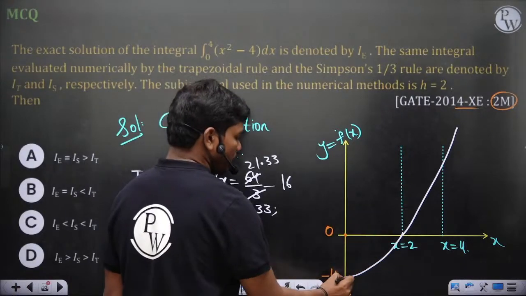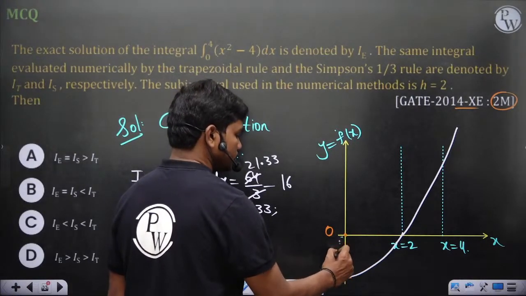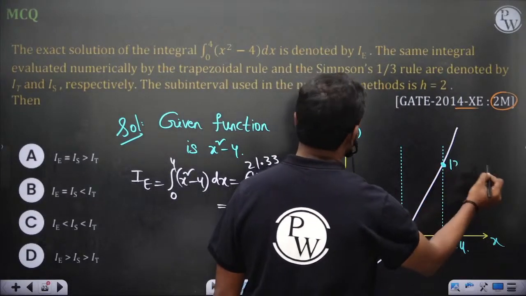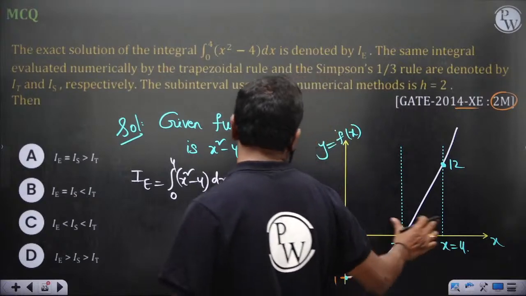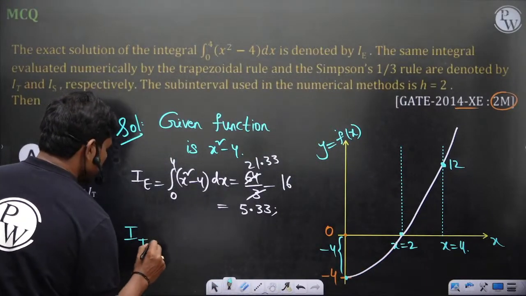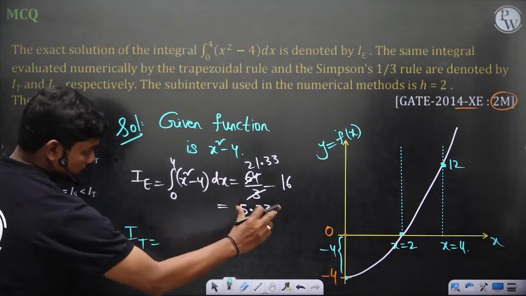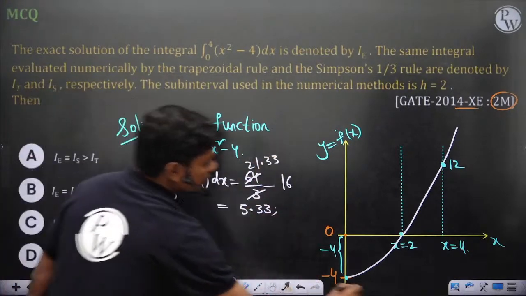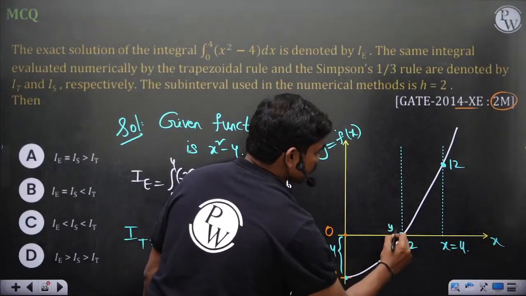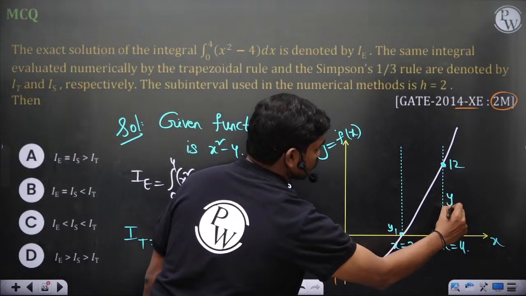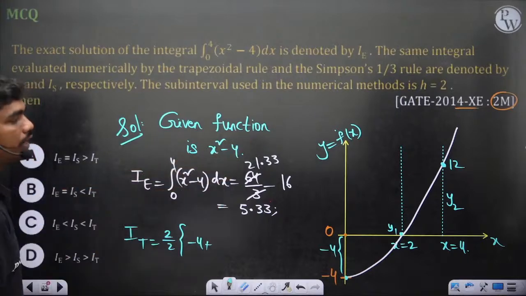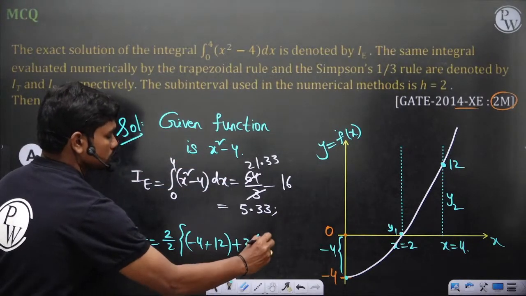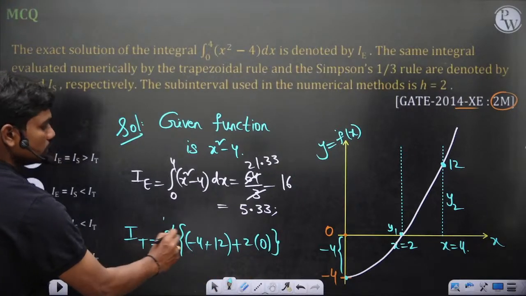At this point the value is minus 4. This is 0. And at x equal to 4, this is 12, because 16 minus 4 is 12, and you have two subintervals. So the trapezoidal rule gives h by 2, where h is 2, so 2 by 2 times y0 plus y2, so minus 4 plus 12, plus 2 times y1, which is 0. So 12 minus 4, it is 8.